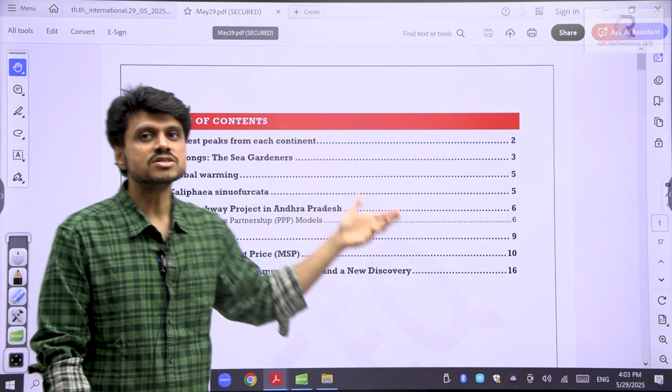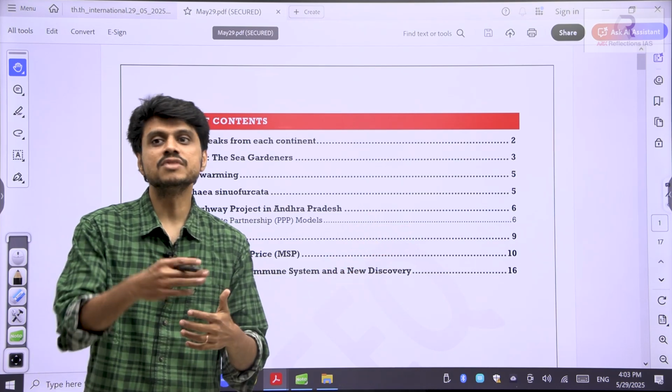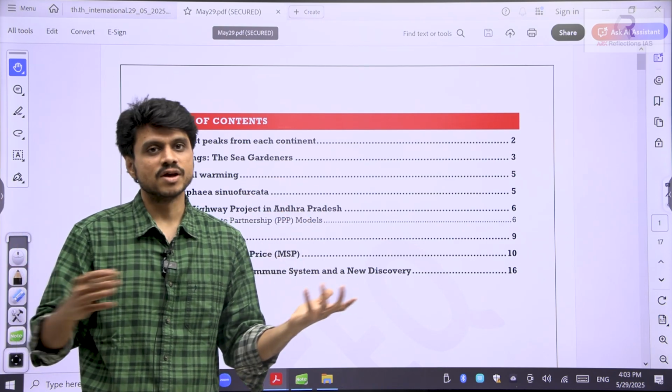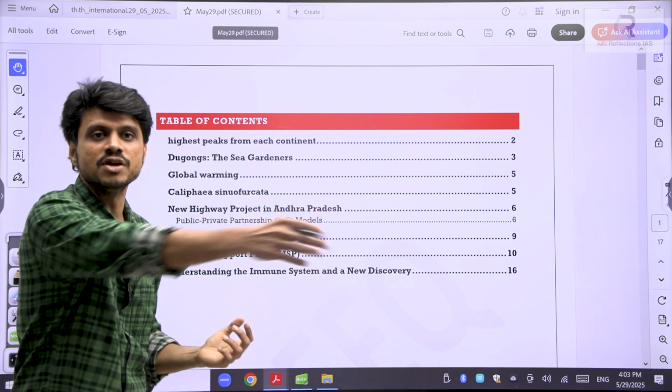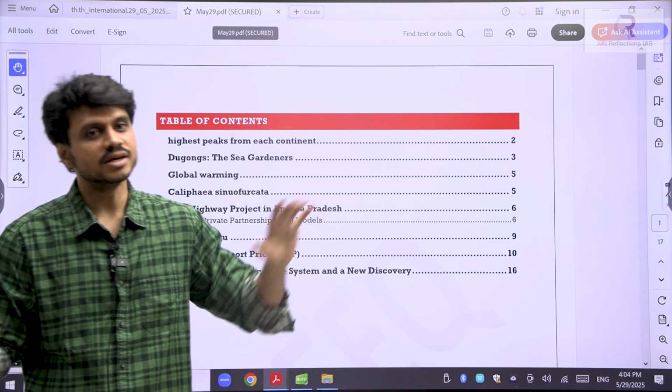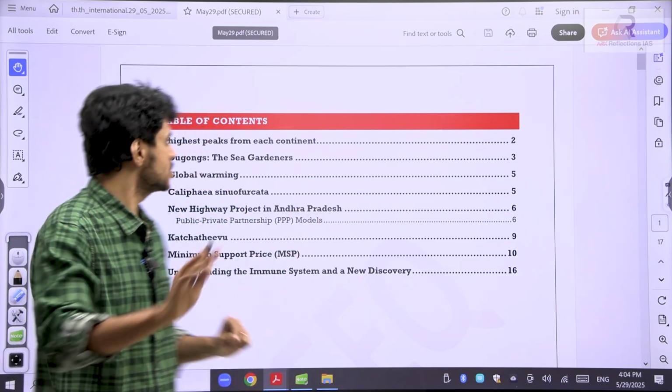So these current affairs are more like examples. You are getting different types of examples to study the same topic. Your retention will be more when I teach you the same topic with different examples each and every day. So definitely at one point you will get the conceptual clarity. So just stick to these things.